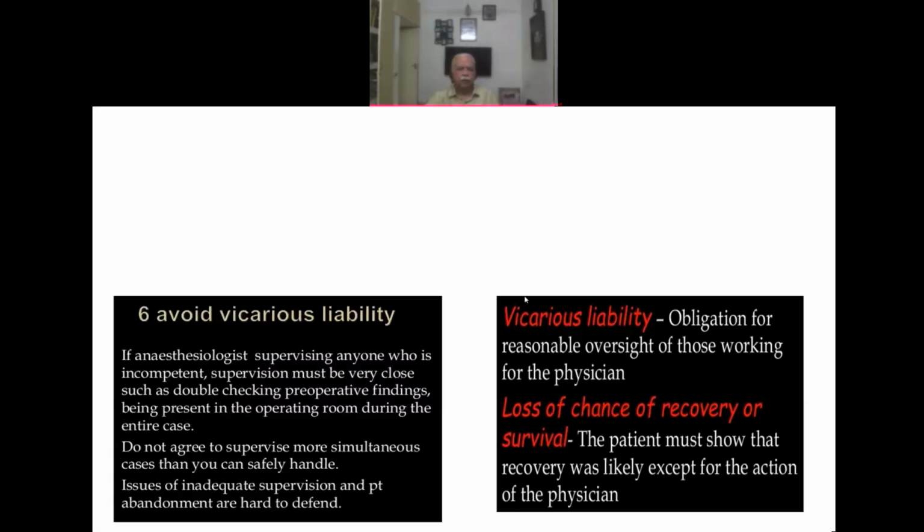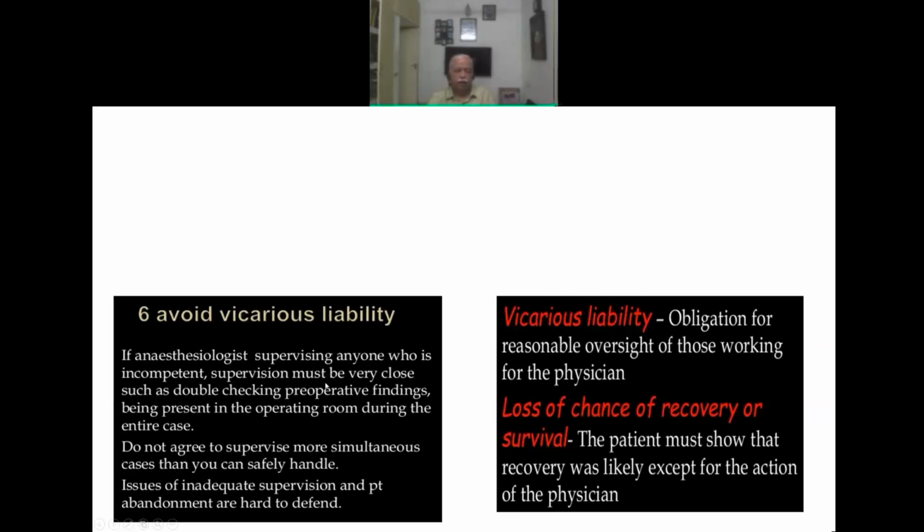Now, what are the methods of avoiding vicarious liability? If the anesthesiologist is supervising anyone who is incompetent, supervision must be very close, such as double checking preoperative findings, being present in the operating room during the entire case, and not agreeing to supervise more simultaneous cases than you can safely handle. Issues of inadequate supervision and patient abandonment are hard to defend. So these are all the things which will lead you into very big trouble if something goes wrong when you leave a junior and go away and you are not present in an easily reachable area. You are fully liable, and that is what is called vicarious liability.